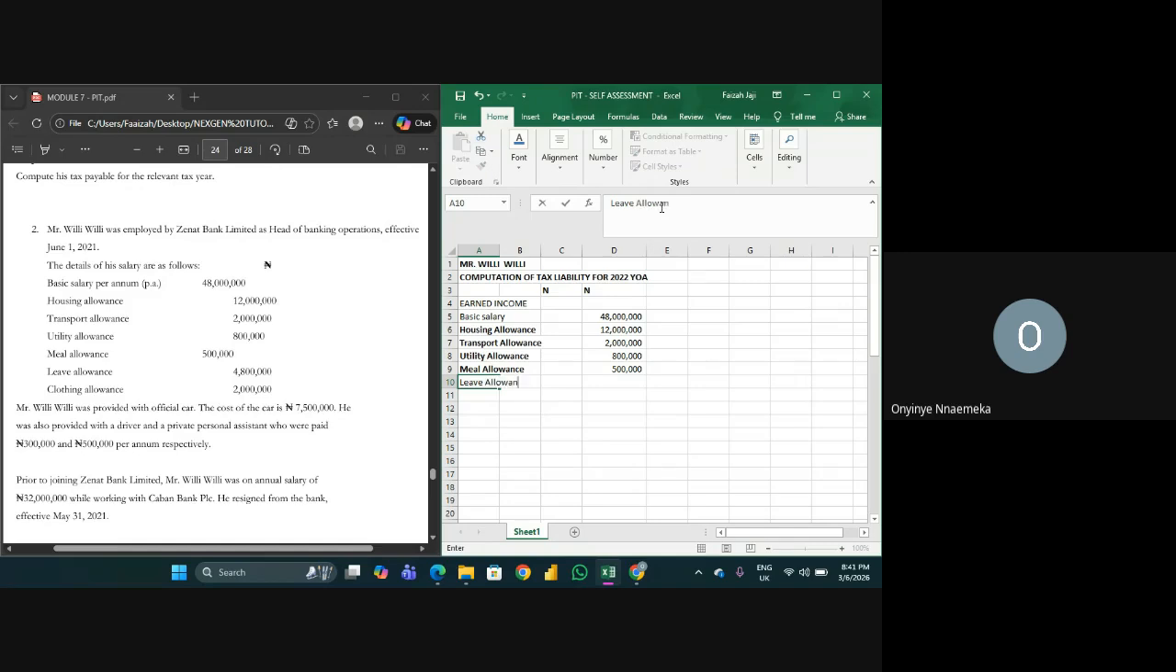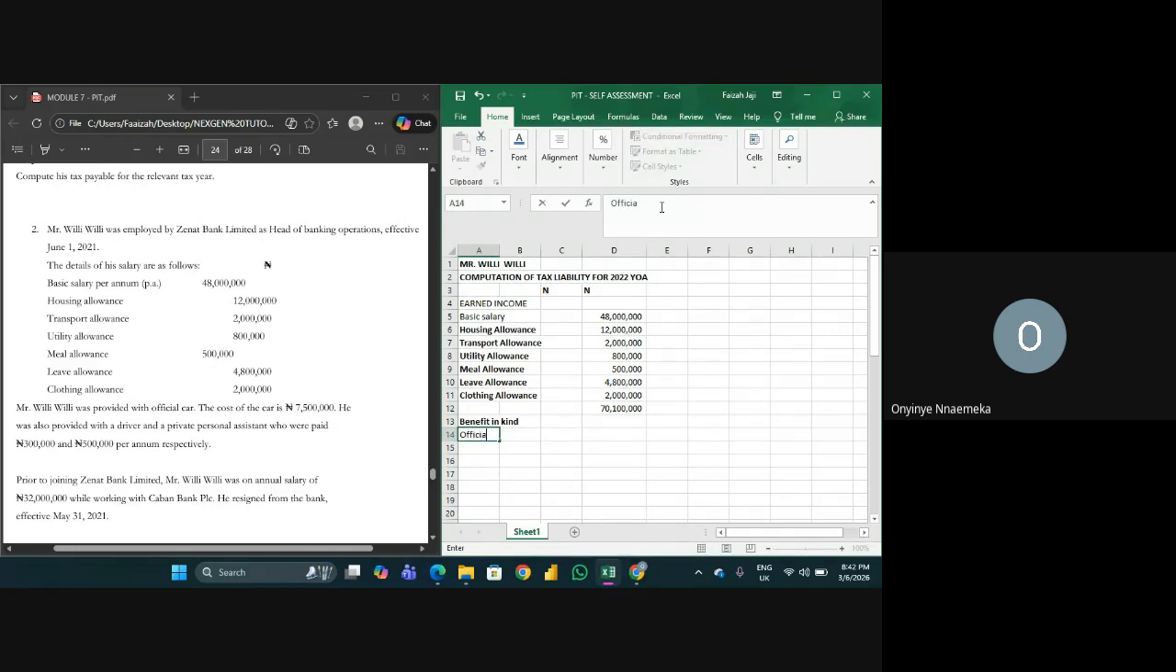Leave allowance, 4,800,000. Clothing allowance, 2 million. So we have the cash emoluments. Then we have the benefits in kind. And that one starts with what? Official car.